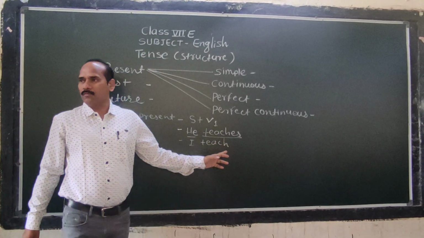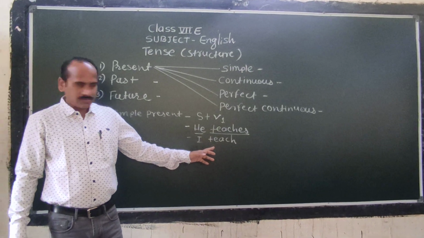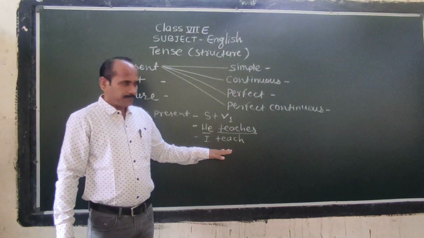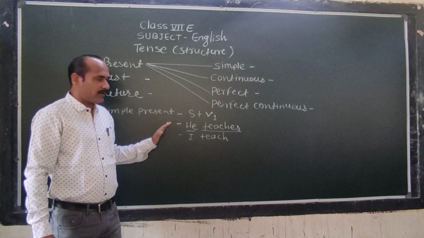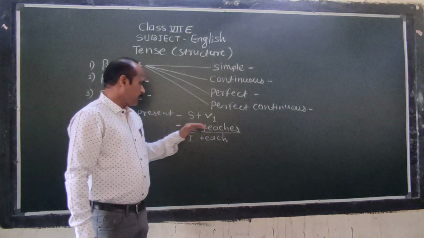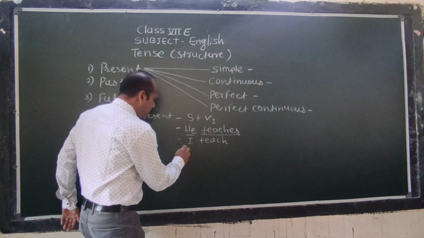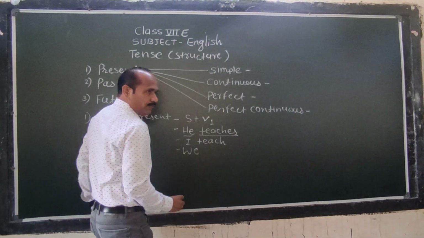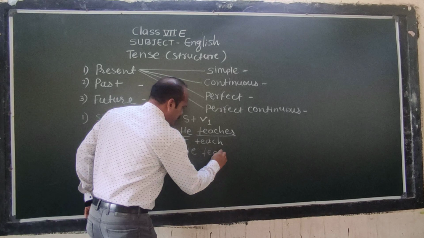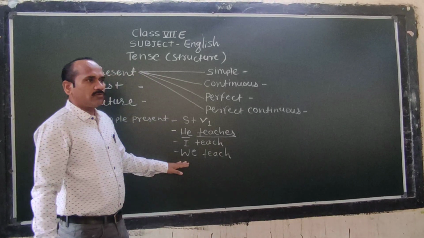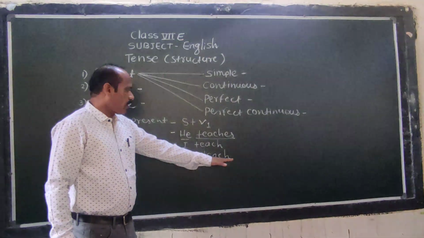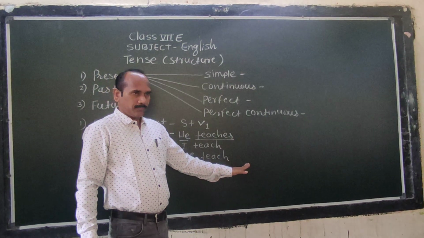This is the first form of verb. Did you understand? This is also first form of verb. So in simple present tense we take first form of verb. He teaches, I teach. Then if we have taken we teach, here also we don't want to add s or es to verb.